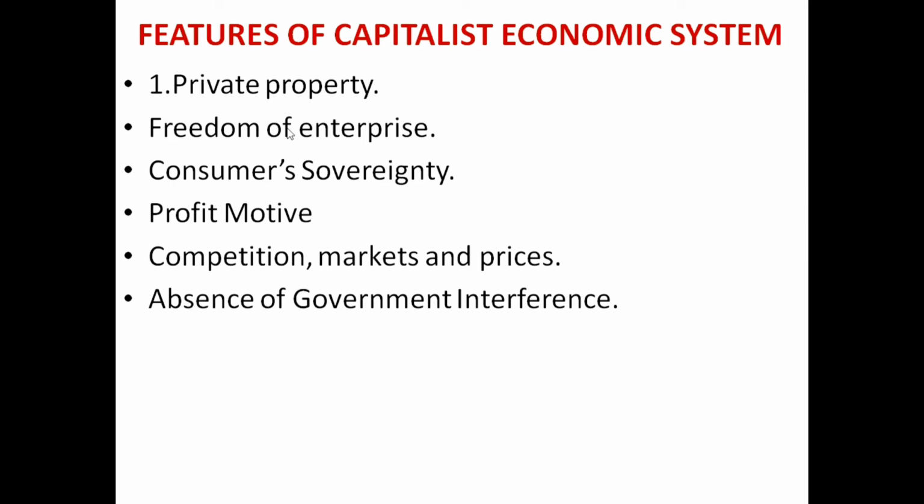So they can choose whichever business they want, they can choose their enterprise, and they can acquire property for their business, and they can also sell their goods in the market, so that they have the maximum freedom of enterprise. Then the third feature you observe in the capitalist economic system is consumer sovereignty.